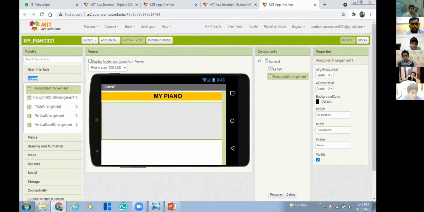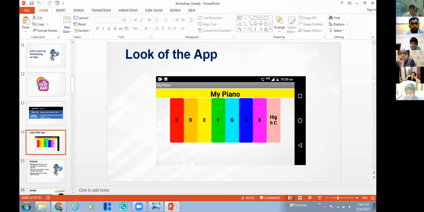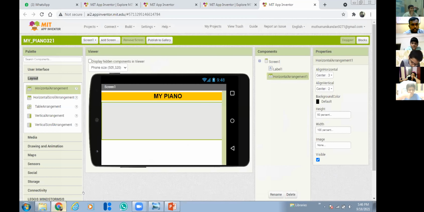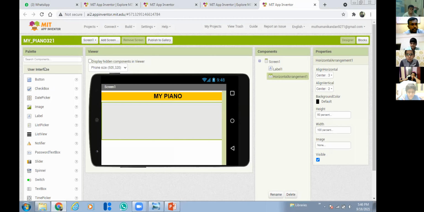Now the next step. Now I am going to add these 8 buttons. How to add these 8 buttons? Very simple. Just go to this user interface, because all the basic components will be in user interface. Go to user interface and take this button. The first component itself is a button, so I'm going to add buttons.